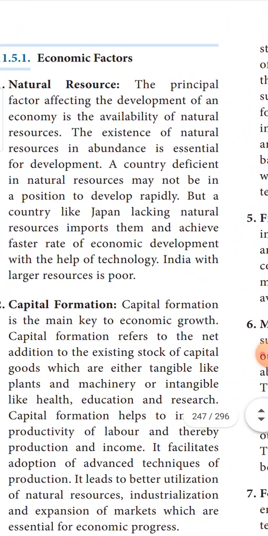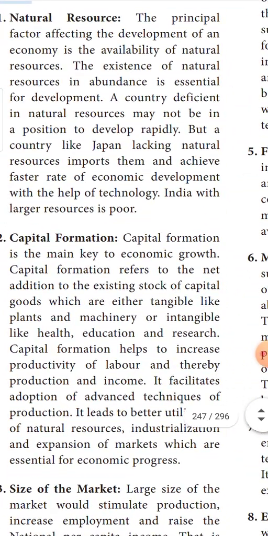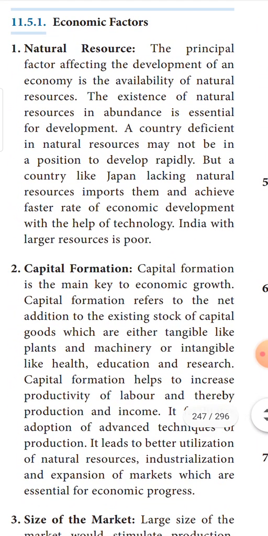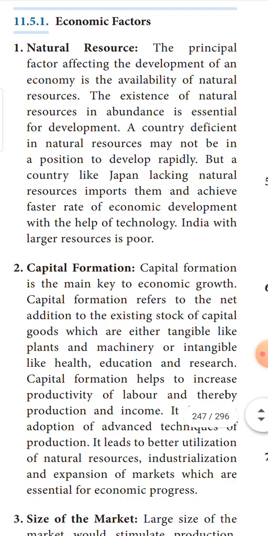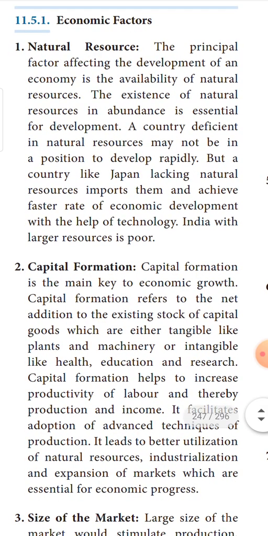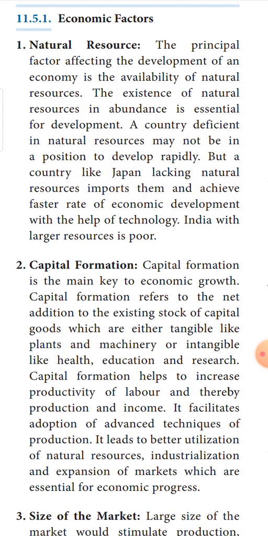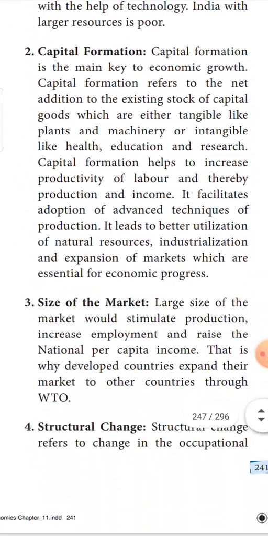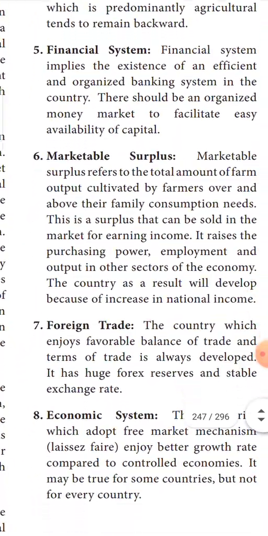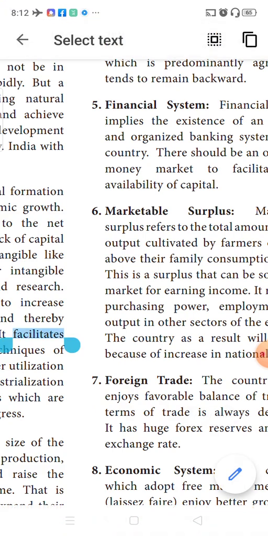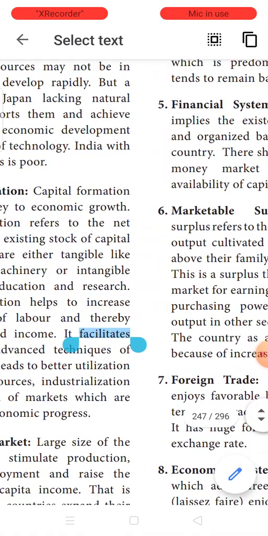A small recap, because it is a 5-mark answer. Since it is a 5-mark answer, I expect you to write 5 side headings, with an explanation paragraph under each. You can choose whichever are smaller in size, but I want you to choose natural resources, size of market, financial system, foreign trade, economic system. I want the full explanation under each side heading. Give all the side headings and explain 5. This should be your way of writing the answer.